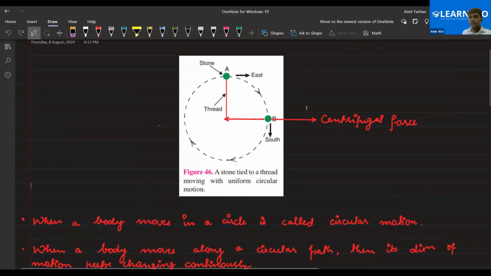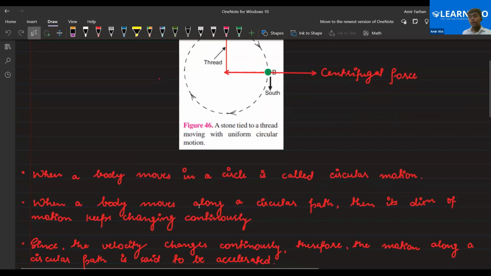Uniform circular motion is the motion in which the object is moving in a circular path without changing the speed. If the object is not changing the speed and moving in a circular motion, that is called uniform circular motion. In that, Sarah, the speed is not changing, but the direction is changing continuously.